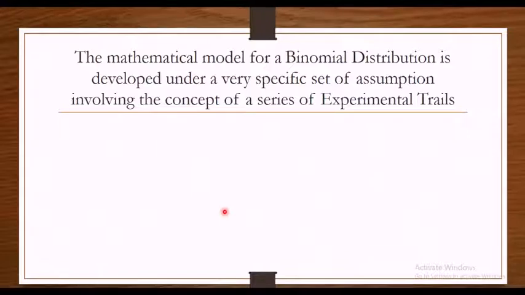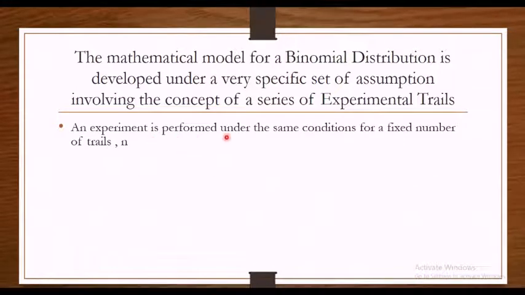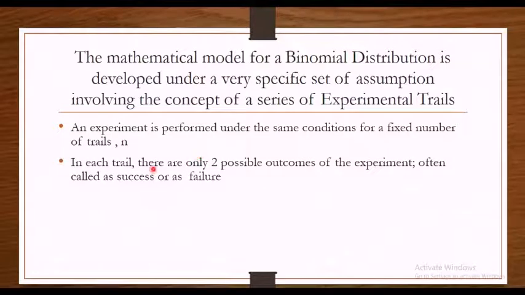Now let's develop a mathematical model for binomial distribution under certain specific assumptions. Let's have a look at the assumptions. An experiment is performed under the same condition for a fixed number of trials, say n. That is similar to the Bernoulli distribution. In each trial, there are only two possible outcomes, namely success or failure.